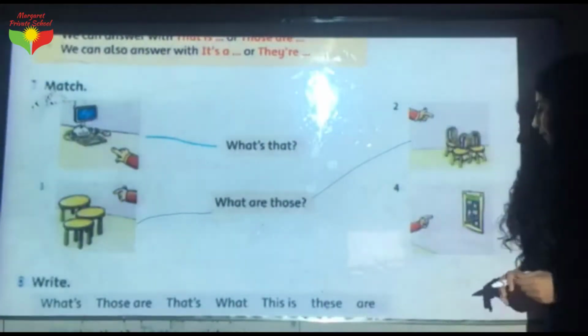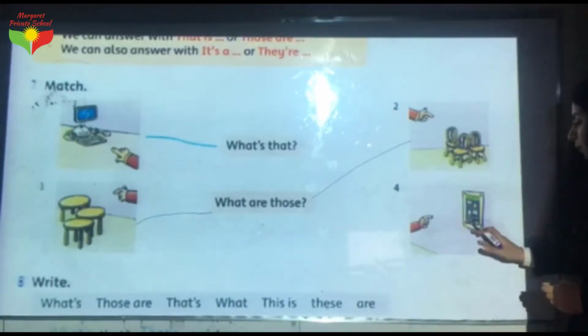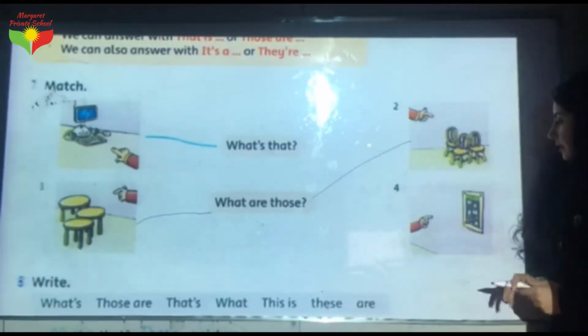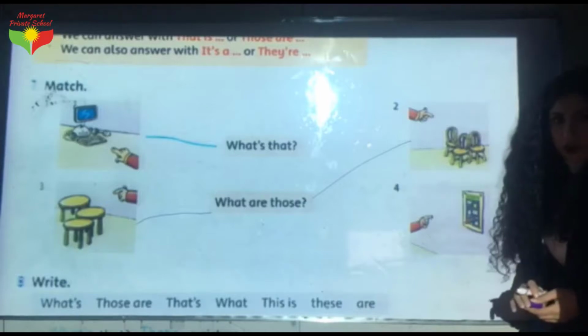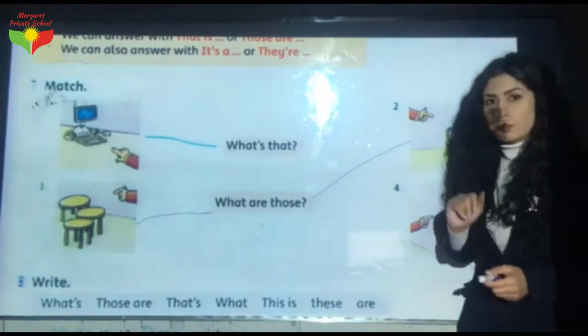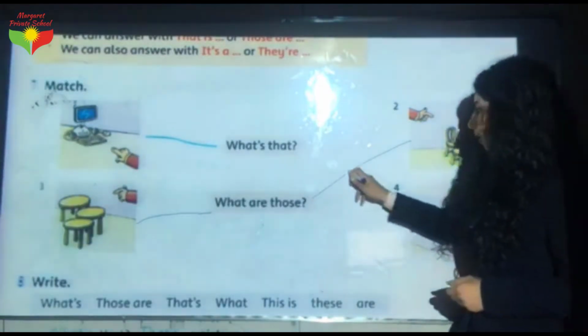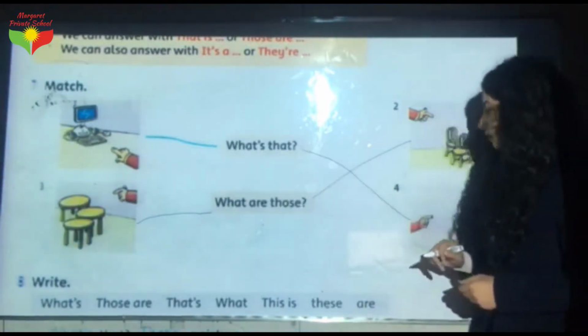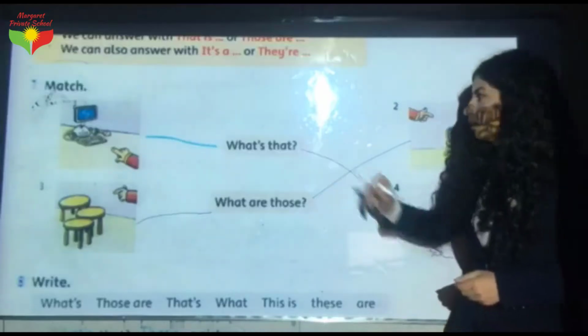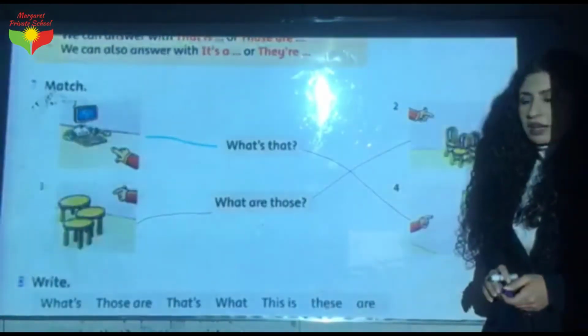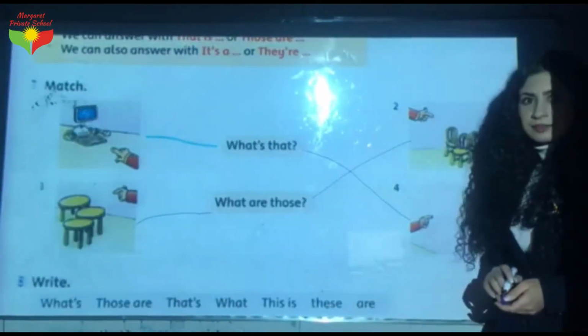Now look at the fourth one. We have only one poster. So we can't say what are those, because we have only one poster. So match the fourth one to what's that. Okay dears, write it down.